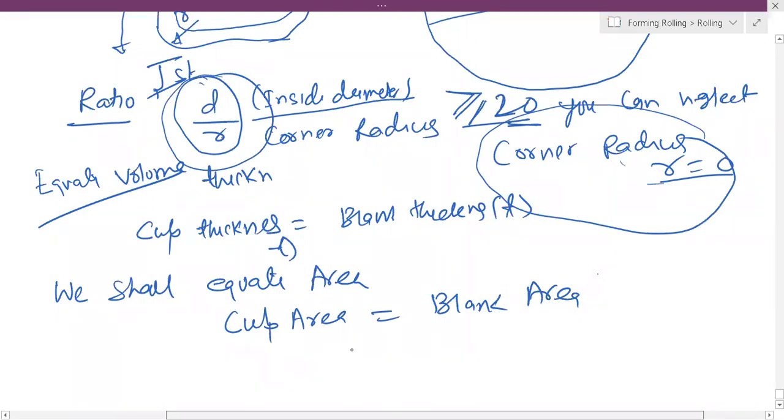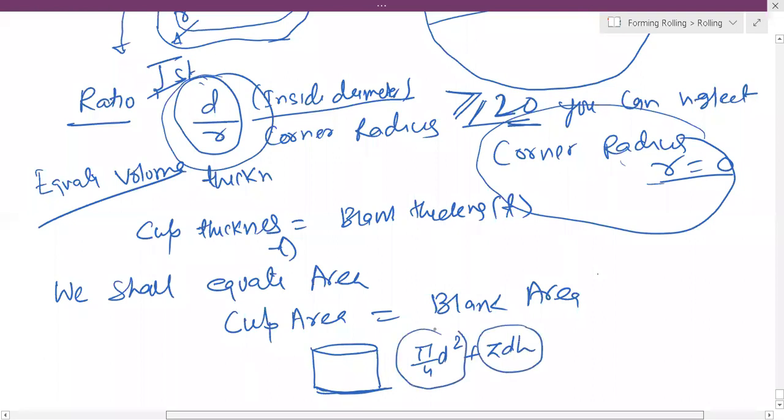And what is this cup? This is your cup. You have a curved portion and a flat portion. So this is your flat portion. You can write pi by 4 d square plus pi dh. This is your cylindrical portion and this is your flat circular portion, and that is equal to pi by 4 D square. So this D is your blank diameter.